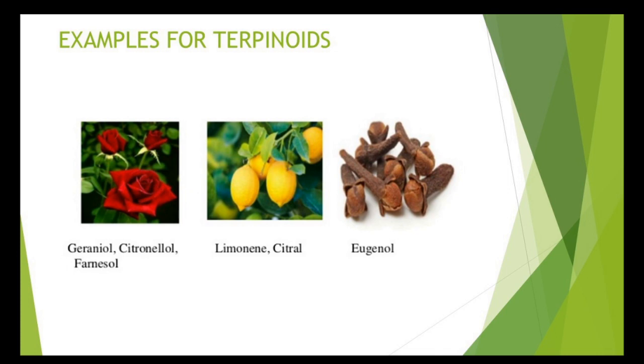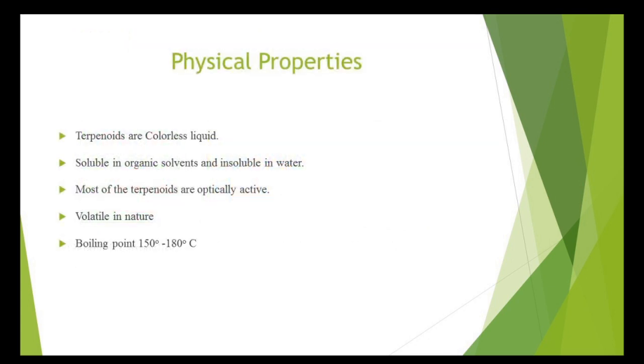So these are examples of the terpenoids. In the rose, we have the terpenoid geraniol, in the lemon, we have the terpenoid citral, and in the clove, eugenol. Physical properties: terpenoids are colorless liquids, soluble in organic solvents, and insoluble in water. Most of the terpenoids are optically active and volatile in nature. The boiling point is 150 degrees centigrade to 180 degrees centigrade.